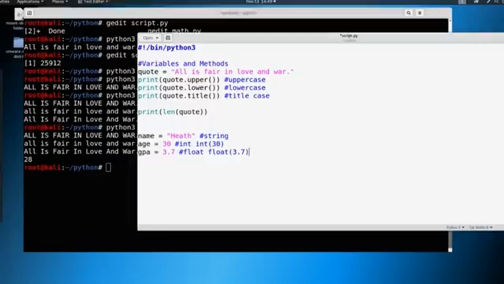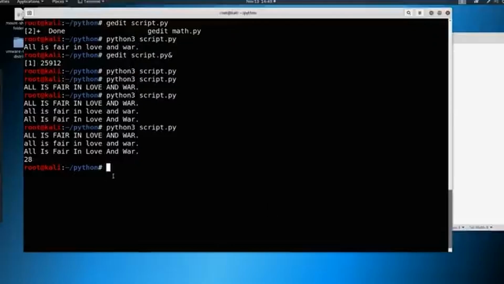So let's make more sense of this. We can print out the integer of my age, and we can also print out the integer of, or we could say 30.1, and let's see what happens as we discussed here. So let's save this, and let's just print out those two.